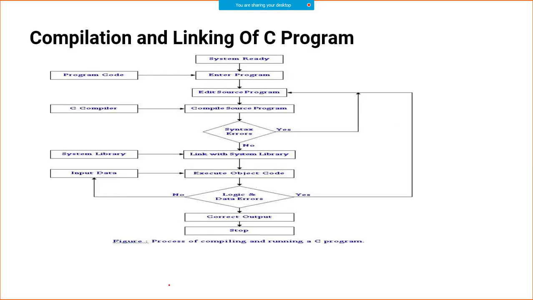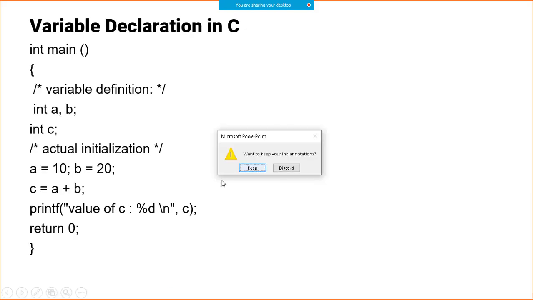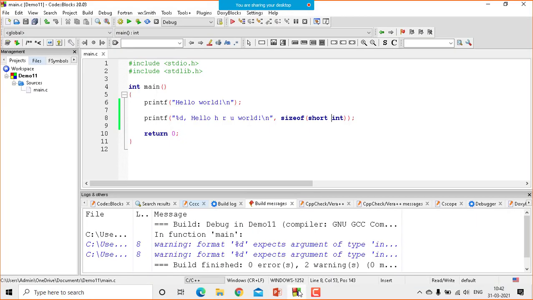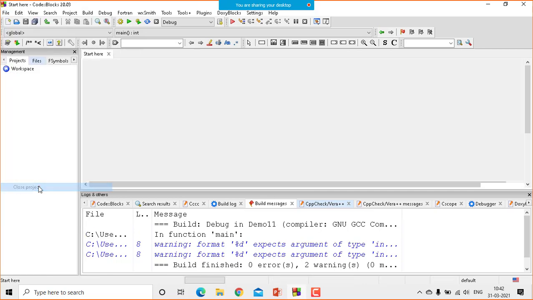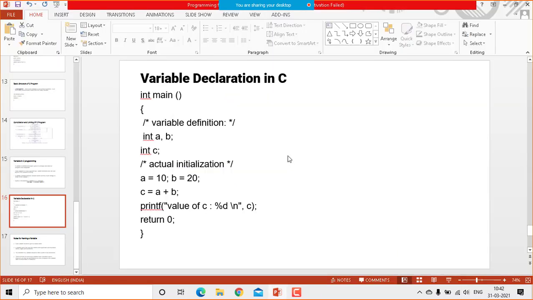So now let me take you to the programming part. I hope till this point there is no doubt, no concern. Now let me move further, right? Let me take you further, guys. I'm just minimizing my screen. Just give me a minute. I'm minimizing my PowerPoint, and I'm going to a code block, right? And let me close everything, close all projects, so I can show you how to start, right?